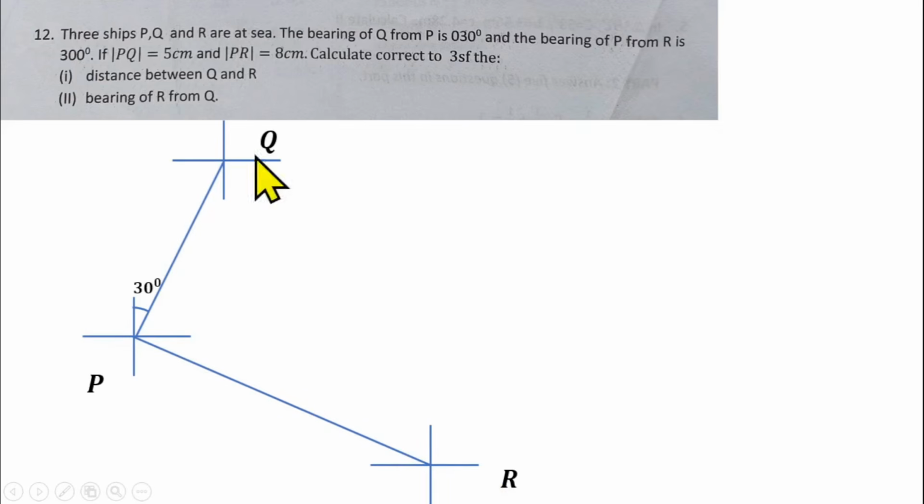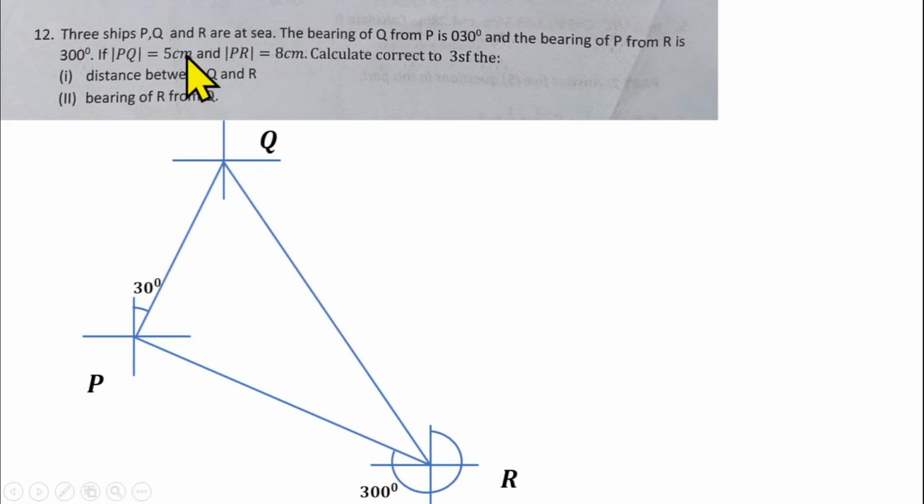Then the bearing they said is 300 degrees. The bearing of P from this R is 300 degrees, which should be from the north to this line here, which should be 300. So then that is what you asked us to do. Then you join this point Q to R to form a triangle for us. So this is how the triangle will go.